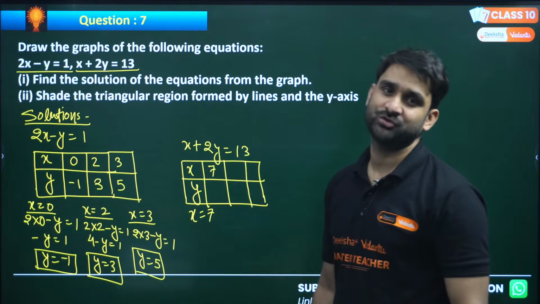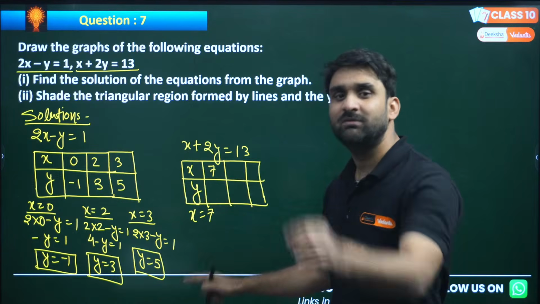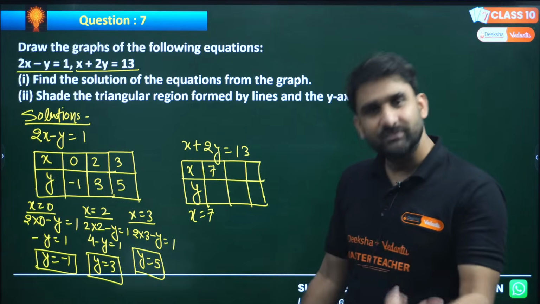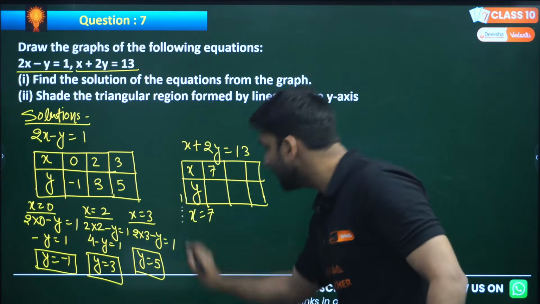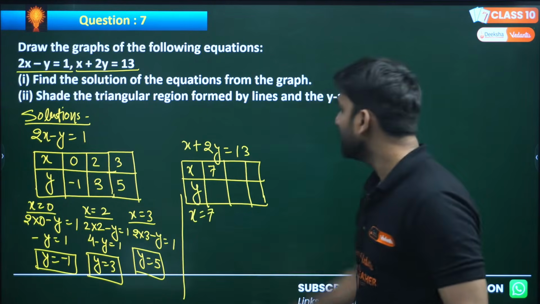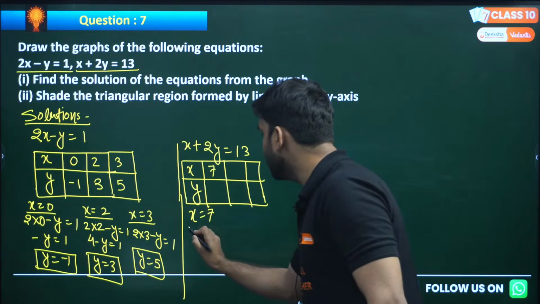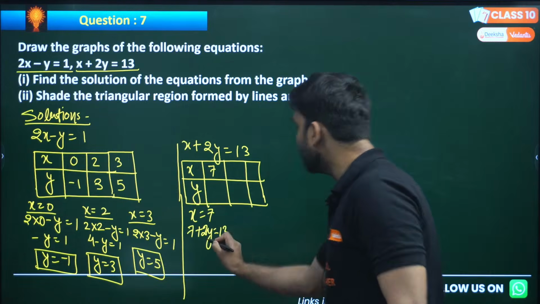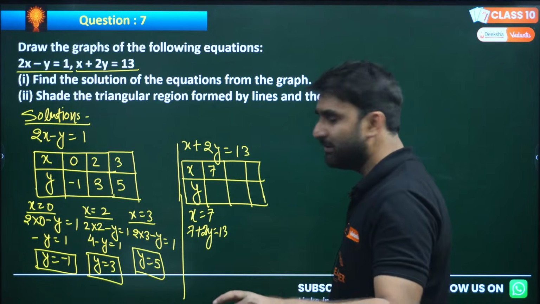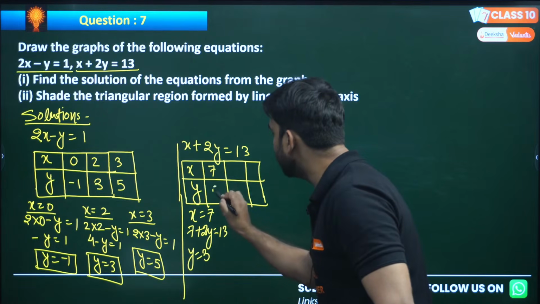This is my approach: put any number that will make your calculation easier. This is the theme, this is the approach. Let me draw a line here. If I put x equals 7, then 7 plus 2y equals 13. The 7 will go there, 6 will be there, so 2y equals 6, and y equals 3. So this is 3, my dear.